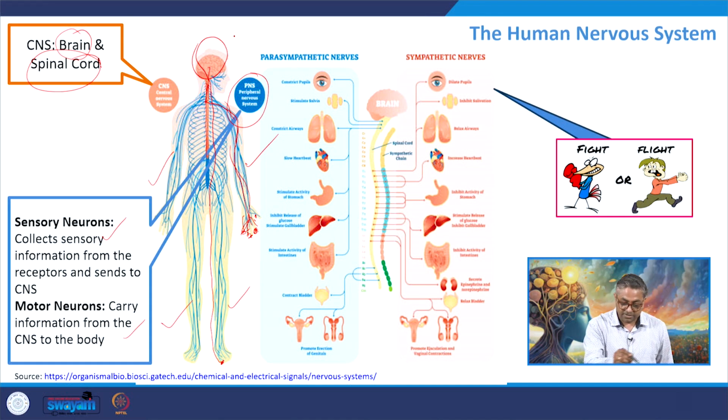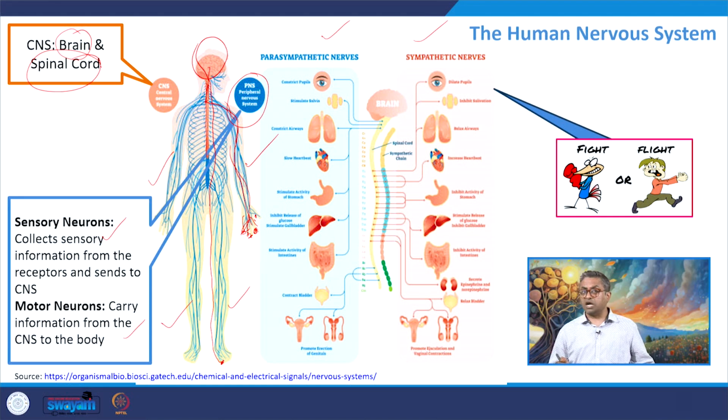Now, this entire system is divided into the parasympathetic and sympathetic nervous systems. The parasympathetic nervous system starts to function when a person is in a calm, very relaxed state. Think about a situation when you are doing meditation; at that time the parasympathetic nervous system gets activated. However, when you face a threat or danger, when you are crossing a highway with heavy traffic and fast moving cars,